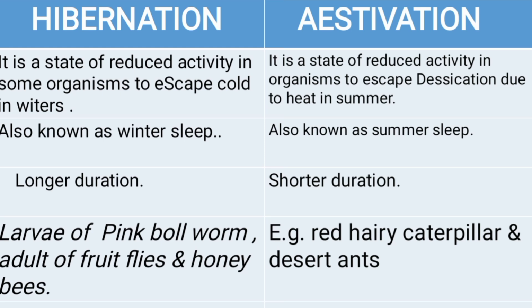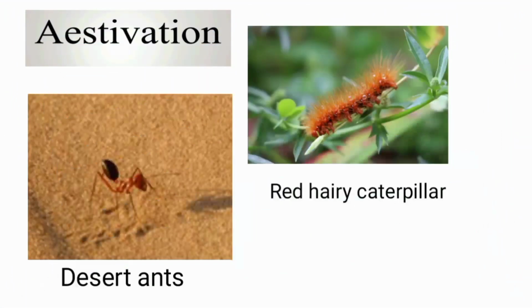Hibernation is a longer duration process, while estivation is a shorter duration process. Here we have some examples of hibernation: larva of pink bollworm, adult of fruit flies and honeybees. We will see these images. For estivation, we have examples: red hairy caterpillar and desert ants. Here we have some images of estivation. This is a desert ant and this one is a red hairy caterpillar.